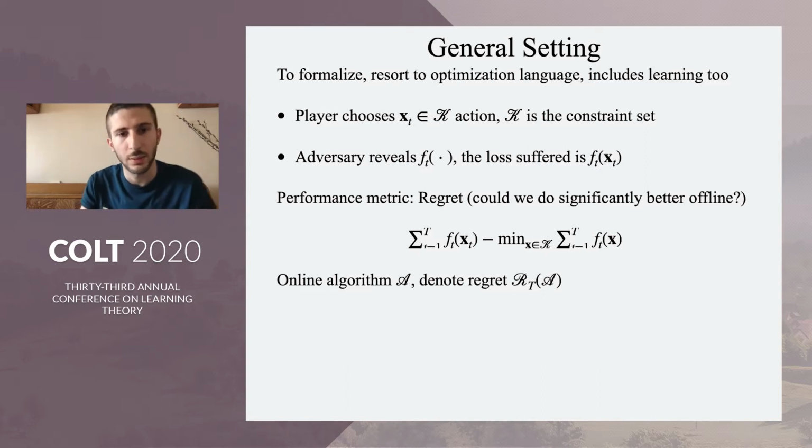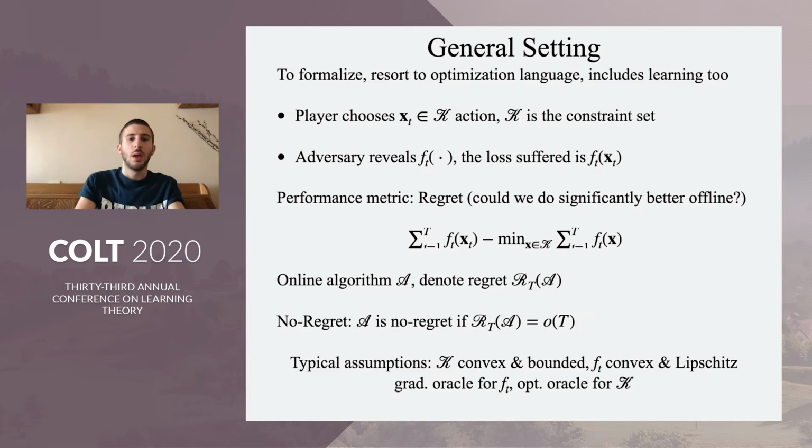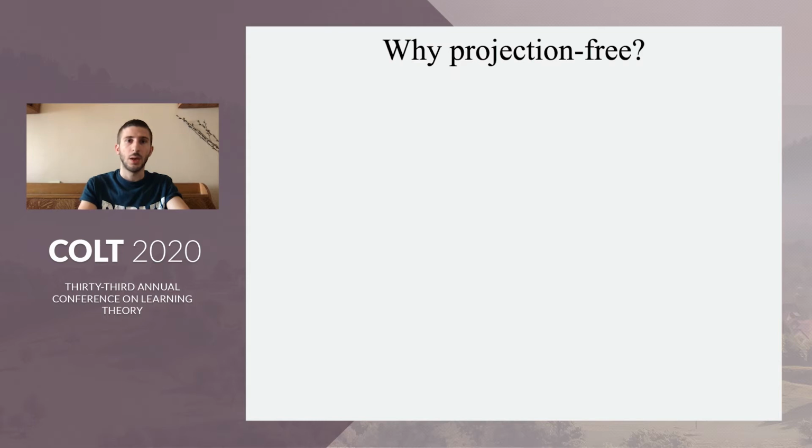The loss that's suffered is f_t(x_t), of course, and the performance metric is regret, which is pretty standard in this online learning setting. Some typical assumptions that we would like to mention are that usually the constraint set is set to be convex and bounded. The loss functions are usually convex and Lipschitz. Also, the player is assumed to be given a gradient oracle for the loss functions, as well as an optimization oracle for the constraint set K. All right. So we got that out of the way.